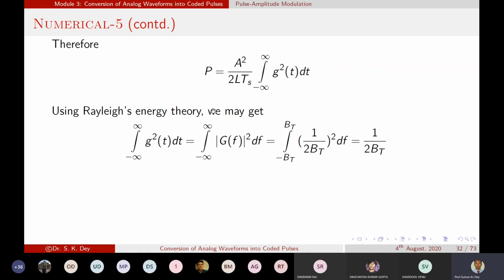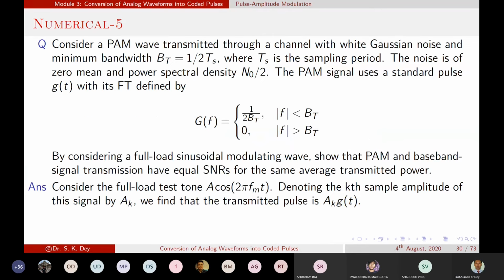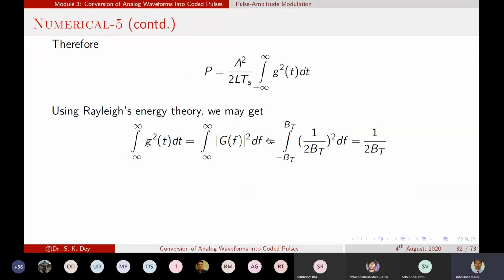Now the value of G(f) is already given in this question. Within the range, it will be 1 by 2 BT, otherwise it is 0. So if we place that value, from minus BT to BT, G(f) equals 1 by 2 BT, whole squared. Now you simplify that, and we will get that expression.